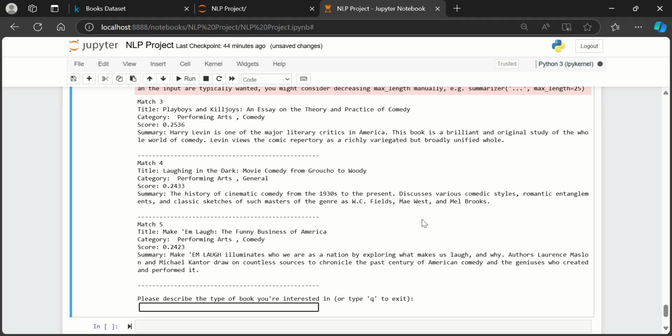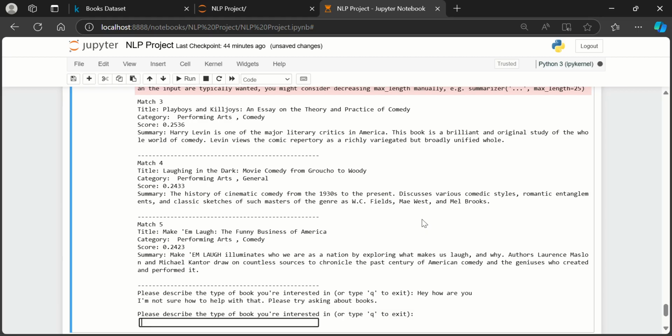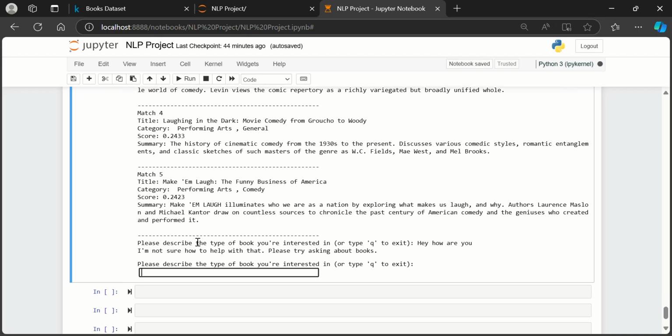For example, if I say, hey, then it's going to measure the intent that it is not actually a user book request. And then it's going to say, I'm not sure how to help with that. Please try asking about books. But there is also the other intent category, that if it is not a book request but it is book related, then it has another conditional that is going to return.